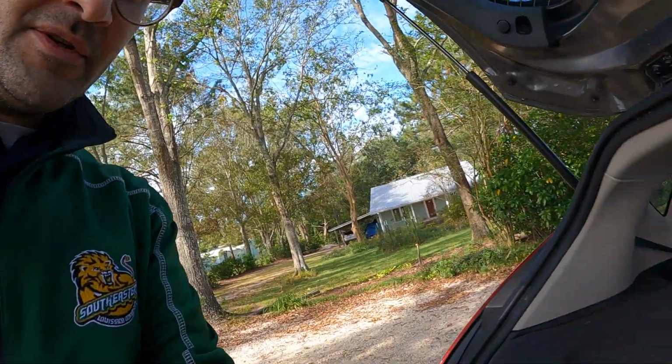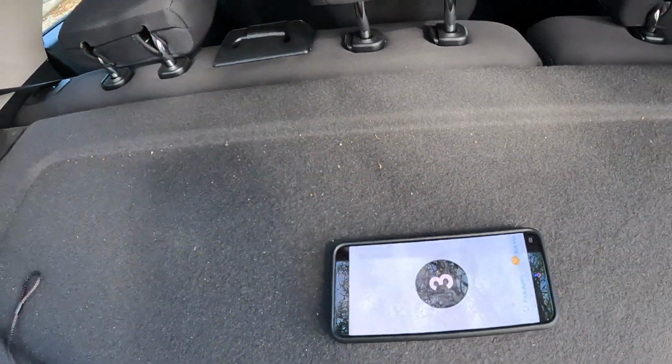So I've got my random number generator here. All I have to do is say, "Hey Google, pick a random number between 1 and 10." And Google is going to pick a random number between 1 and 10, and this is going to be our jumping off point. 3. So Google has picked the number 3 for us, and here we can see we have the number 3.